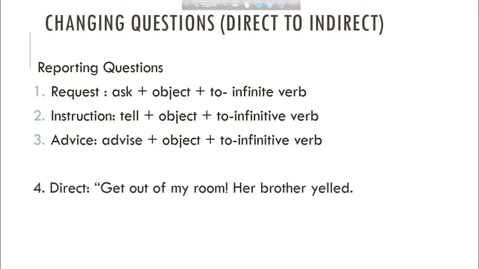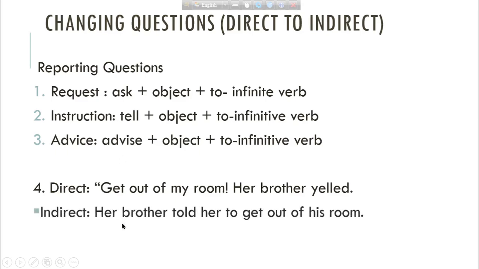So example number 4 is, get out of my room, her husband yelled. Yelled indicates shouting at something or someone in anger. So how will we change this direct speech to indirect one? So you can see, get out of my room. This is an instruction or command. So we can change it just this way. Her brother told her to get out of his room.